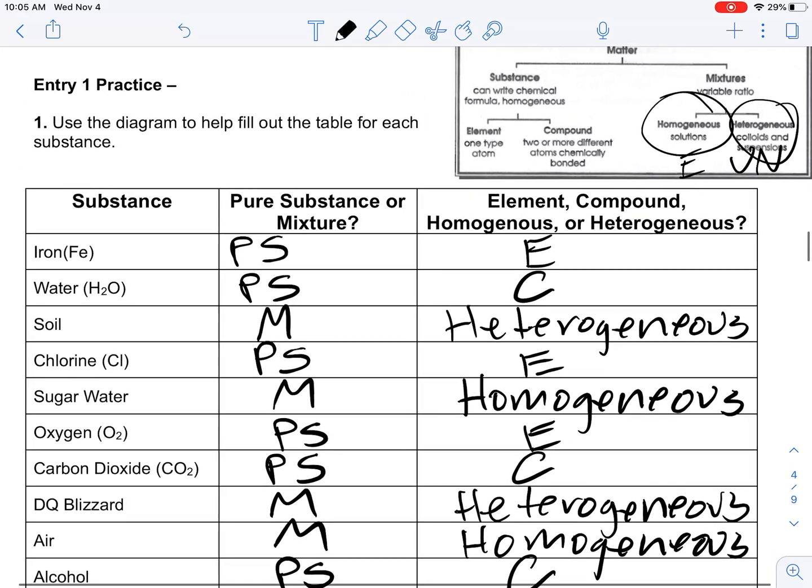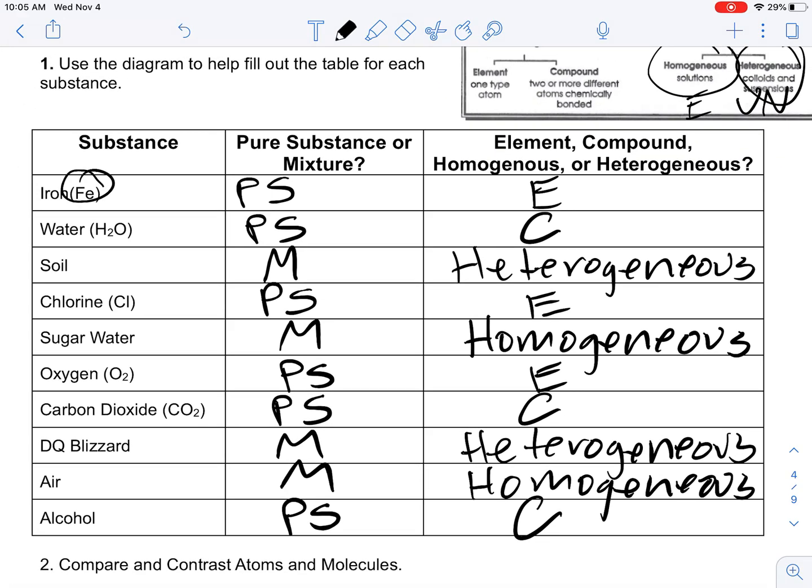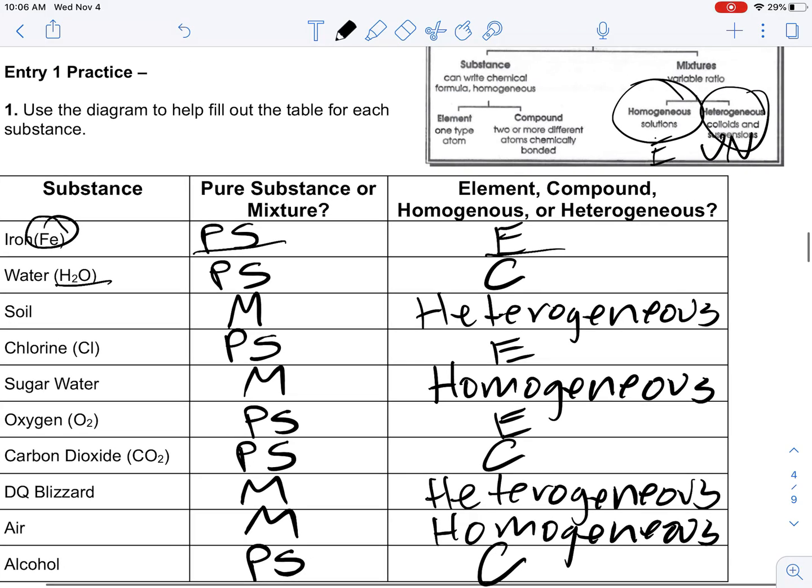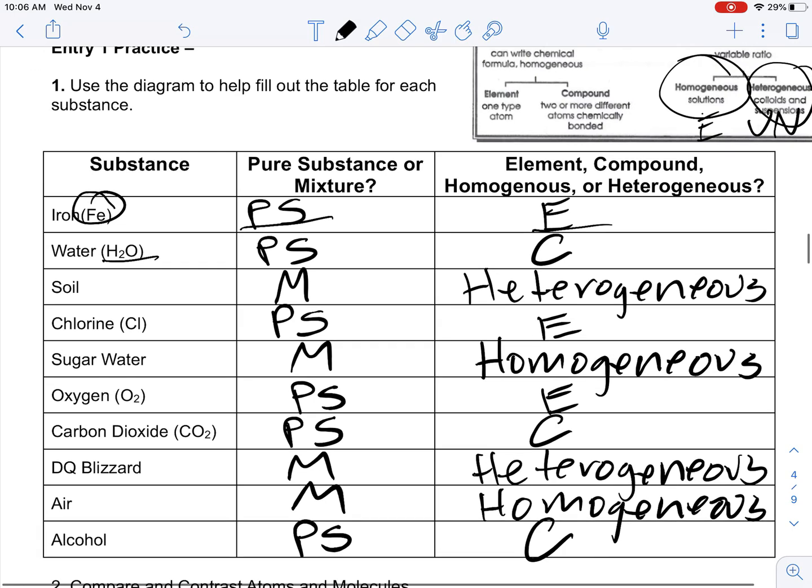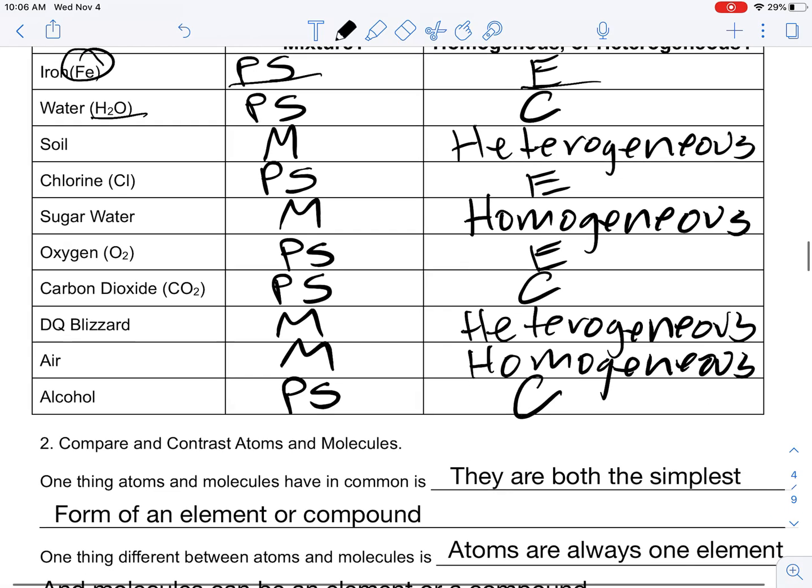Okay? So when I look at these, the first thing I'm going to look at, iron, that is one element. That's a pure substance element. Water has two elements, hydrogen and oxygen bonded. That's a pure substance compound. Soil's a mixture. So am I deciding is it even or unevenly mixed? Well, if I were to dig a hole in my backyard versus the school, it's going to be different in those places. So we'd say it's heterogeneously mixed.